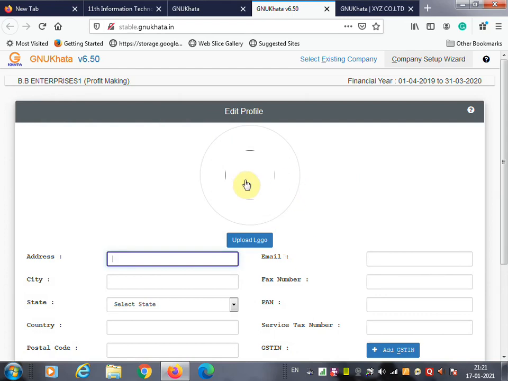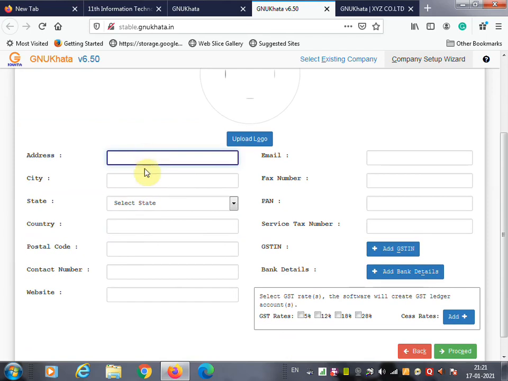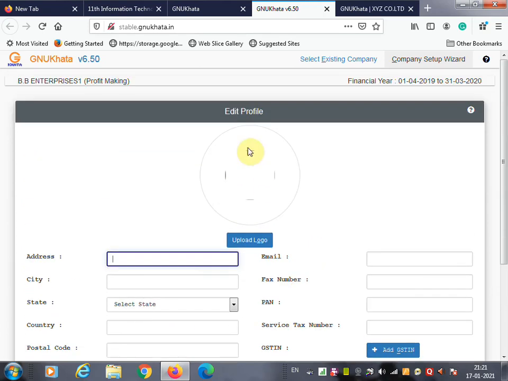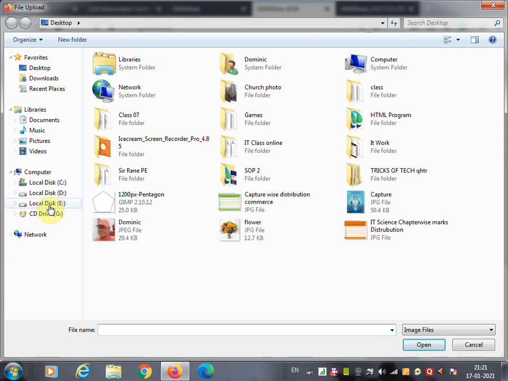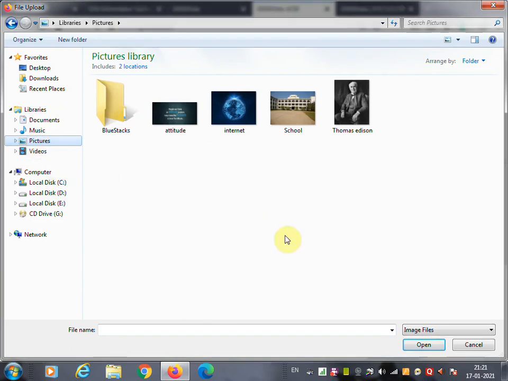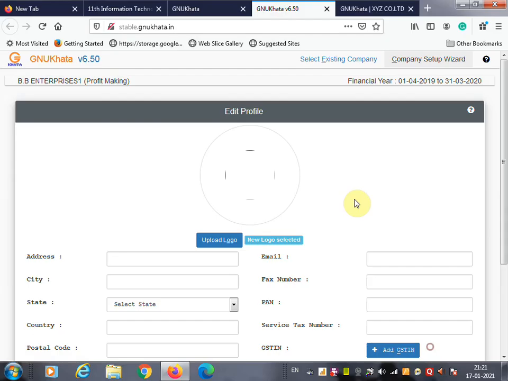Here you are going to fill in all the details of your company and then click on create admin account for the company. Now here you can upload your company logo also. So click on upload logo, then you can upload any company logo. Suppose this is your company logo, then you can enter it like this, so the logo of the company will display over here.